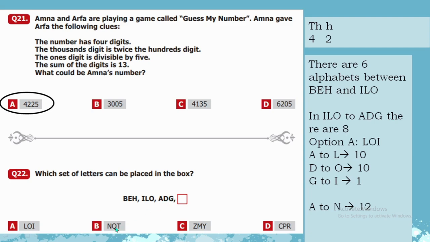From A, D, G and N, Q, T. From A to N, there are 12 alphabets. D to Q, 12 alphabets. And G to T, there are 12 alphabets. So B is our correct option over here. You may verify option C and D as well, but B is the correct option because it has an equal number of alphabets between the given alphabets.